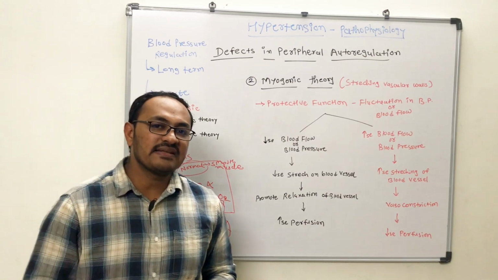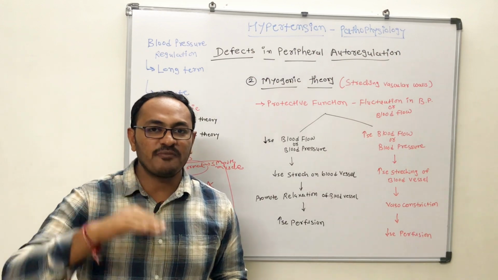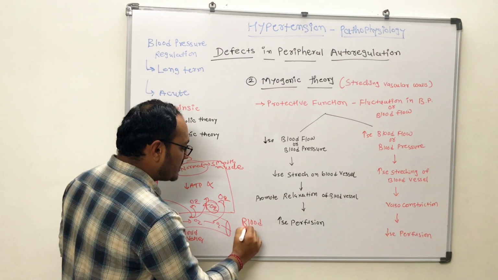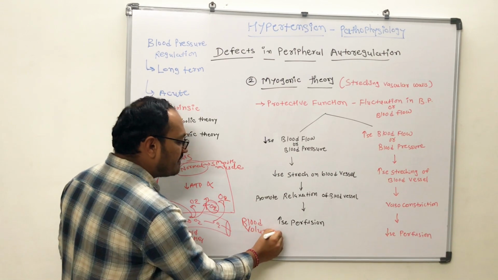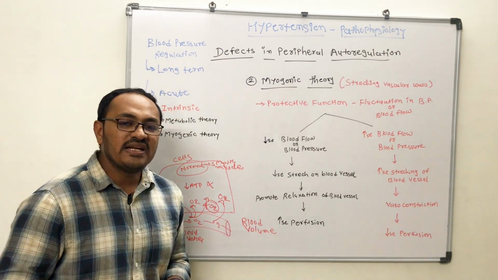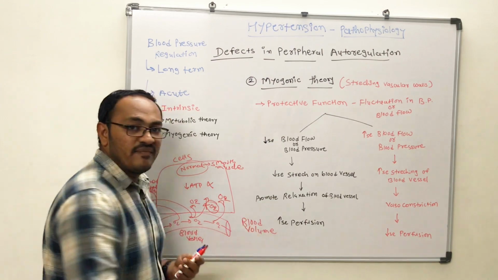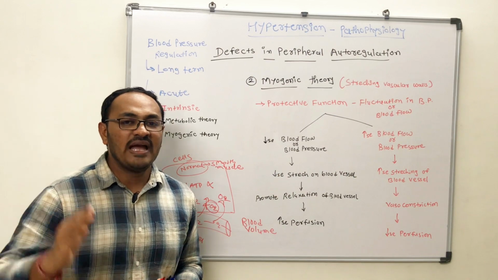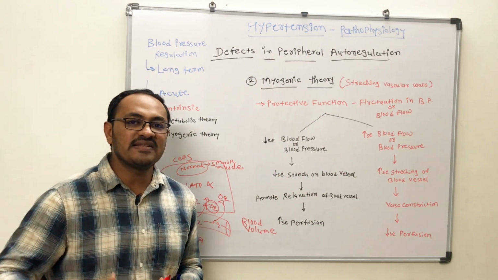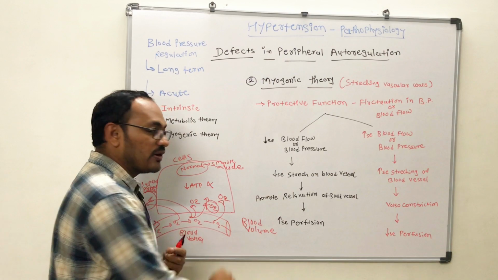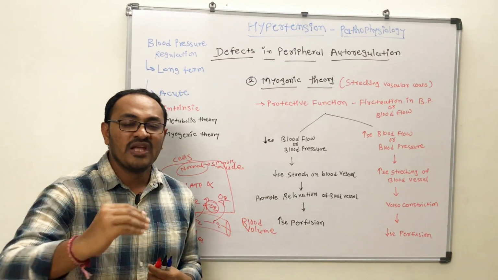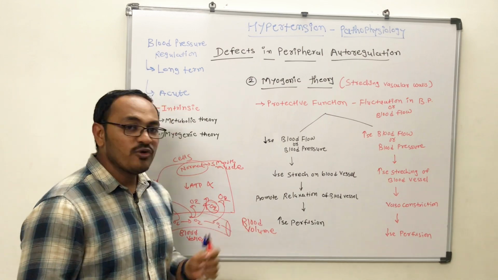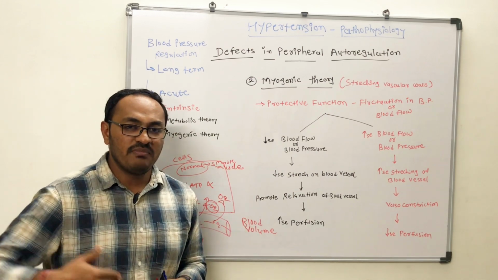Now in certain cases, the blood flow and blood pressure basically depend on the blood volume, and this blood volume mainly depends on the kidney, because the kidney is filtering the blood and maintaining the blood volume via excretion of sodium and water. And in certain cases, when there is a lack of blood volume or insufficient blood volume, it retains sodium as well as water. So this blood volume depends on the urinary system, mainly on the kidney.